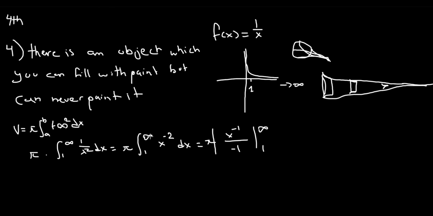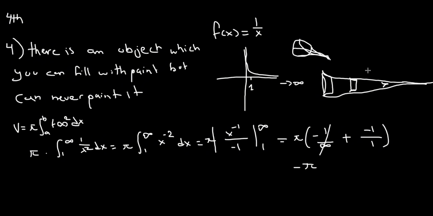Then we move down, and we can see that anything over infinity in the denominator goes to 0, so we have pi times negative 1 over infinity minus, so it's just plus, negative 1 over 1, and we know this just equals 0, pi, negative pi. Doesn't make sense. Why doesn't it make sense? Apologies, I realized that I already made this positive, so this should be positive, so this just equals pi, in units cubed.